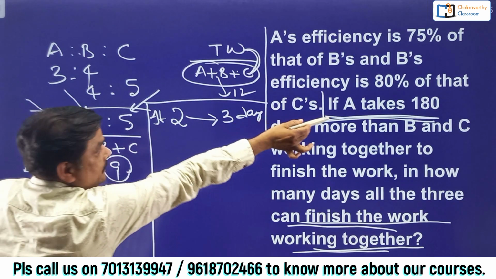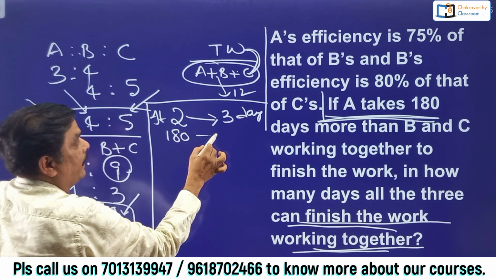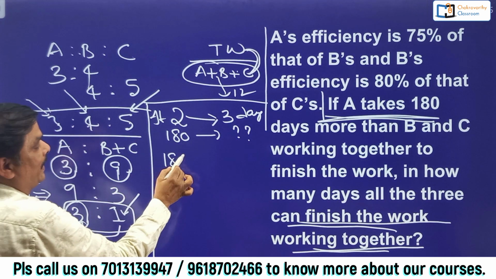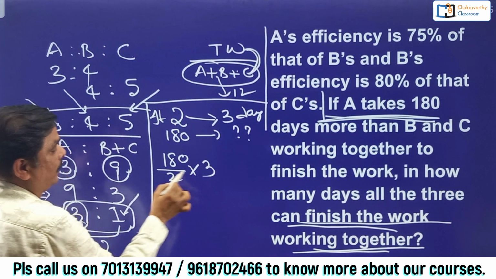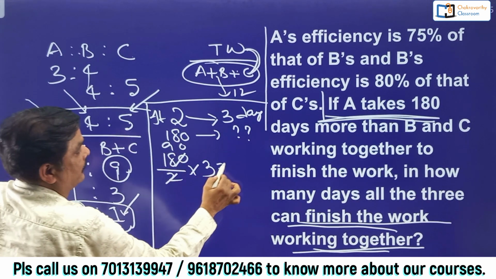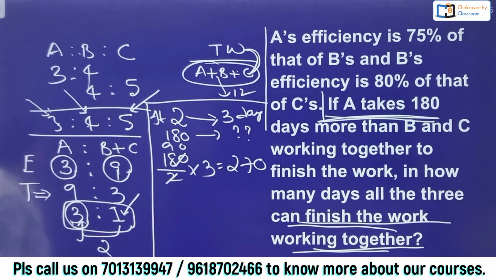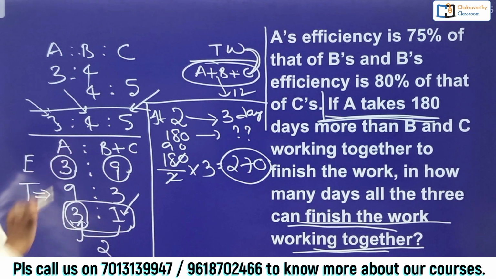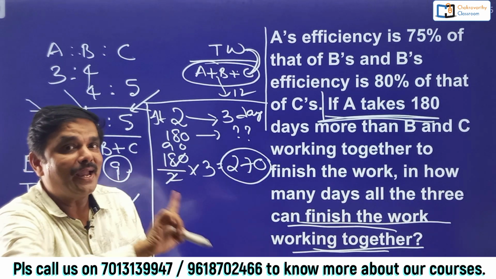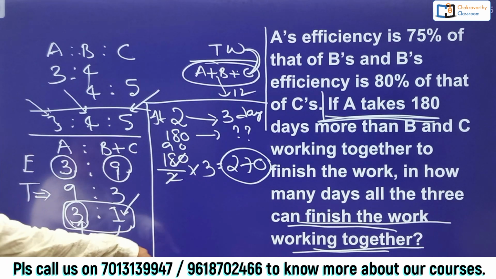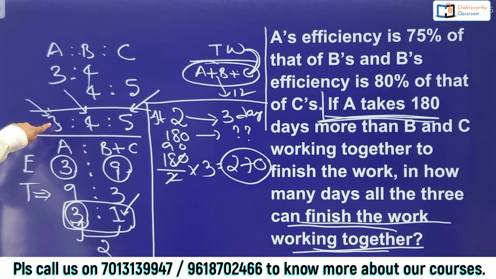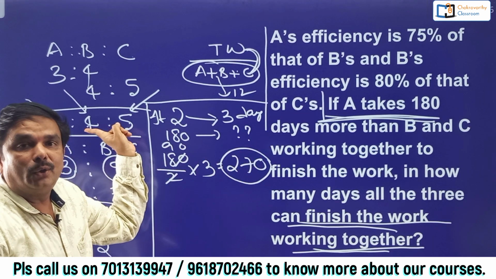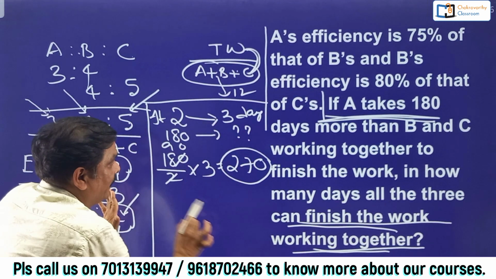If the difference is 180 days, A can do the work in how many days? Now simply that is 180 by 2 into 3. So 90 times 3 is 270 days. That means A can complete the work in 270 days. All of you got the idea, students, why I am taking A in 270 days? Because I know the capacity of A here. Now to go for the total work, I can do 270 into 3. Okay, this is one way of unitary method.